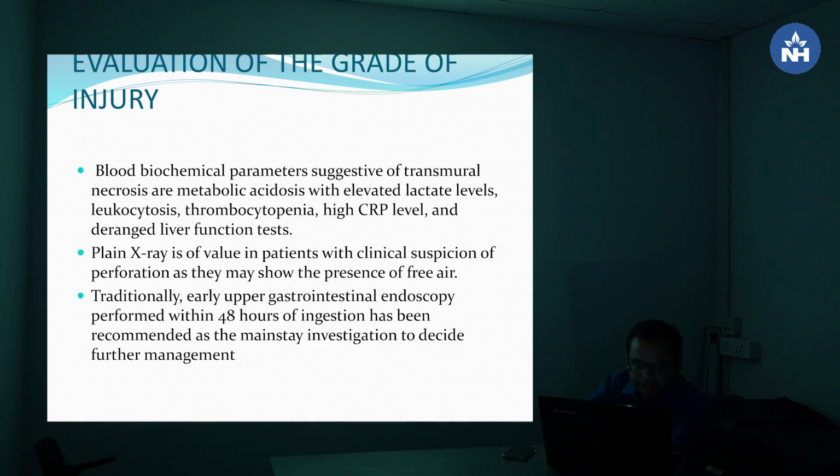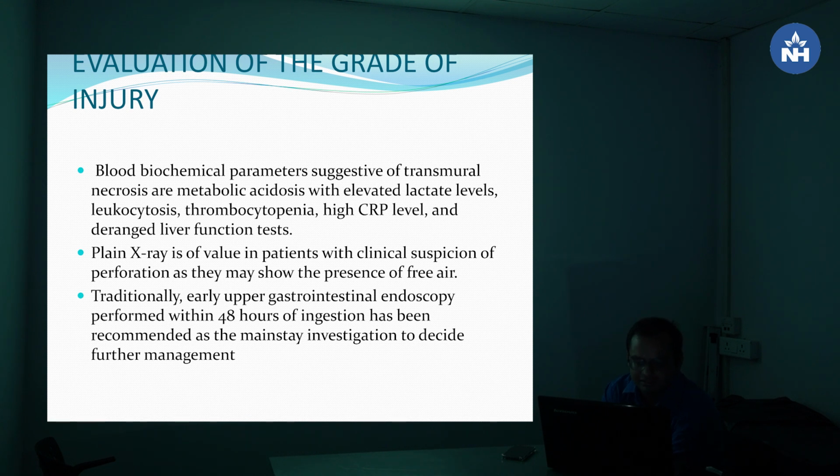Routine use of broad spectrum antibiotics is not recommended except in patients with high grade injuries and those receiving systemic steroids. Evaluation of the grade of injury: biochemical parameters suggestive of transmural necrosis are metabolic acidosis with elevated lactate level, leukocytosis, thrombocytopenia, high CRP level and deranged liver function tests. Plain X-ray is of value in patients with clinical suspicion of perforation as it may show free air.